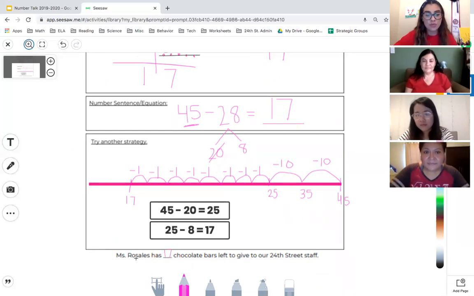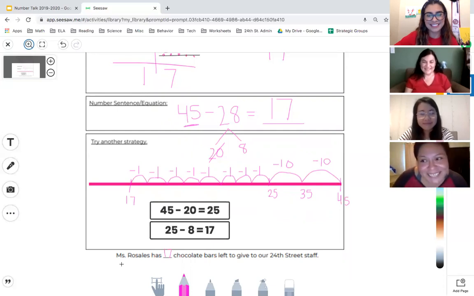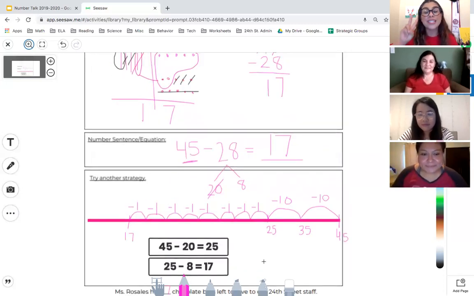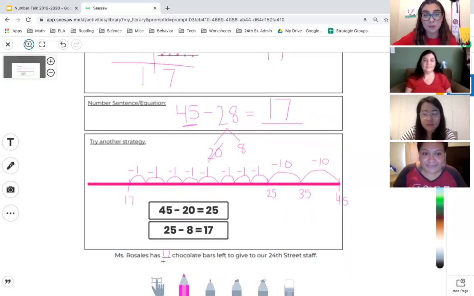And Ms. Rosales, can you read our sentence for us and all of our friends at home? Sure. Give me a second to hop back on. Sure. It says, Ms. Rosales has 17 chocolate bars left to give to our 24th Street staff. Perfect. So make sure that you are showing your work using 2 different equations and that you show our number sentence and write the answer in the sentence provided.